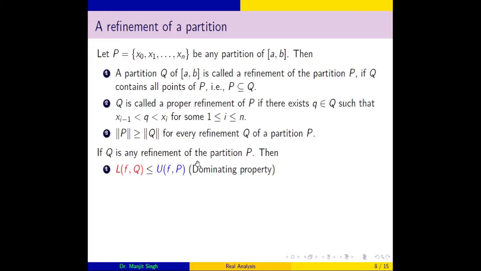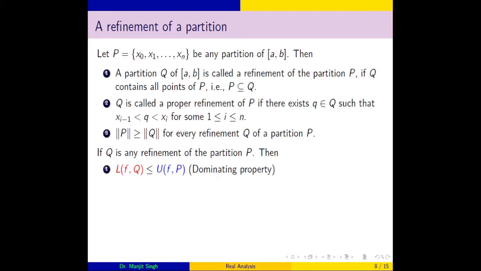So for any partitions P and Q, we can say that the lower sum cannot exceed the upper sum. For any Q, there exists P such that L(f,Q) is less than U(f,P), meaning the upper sum is always greater than the lower sum